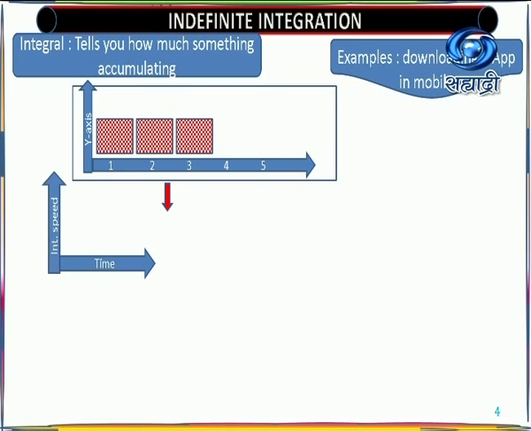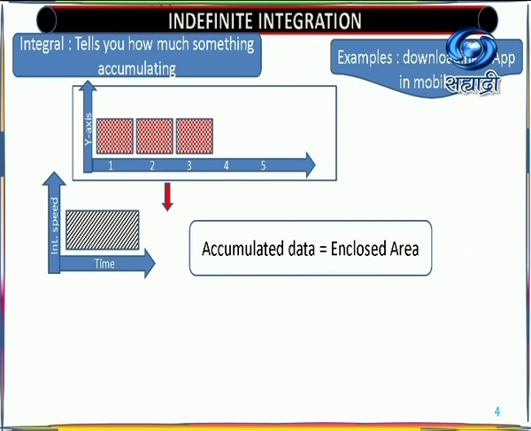So that is according to your time. Internet speed versus time gives you a proper rectangle. If your speed is the same throughout, then the accumulated data is the area enclosed. That means whatever space it takes in your mobile is the area enclosed.